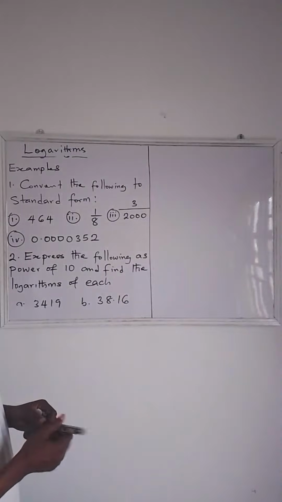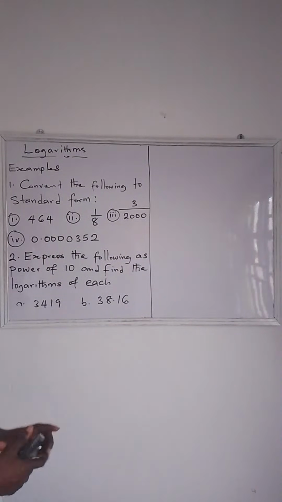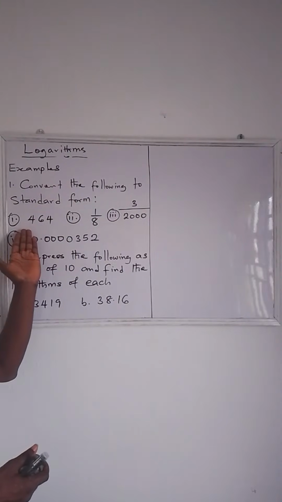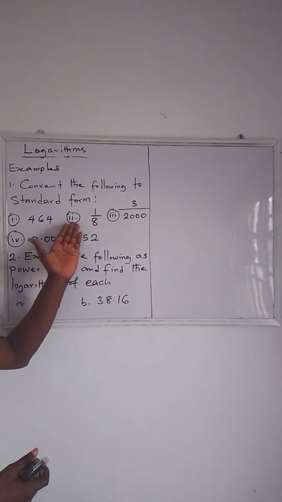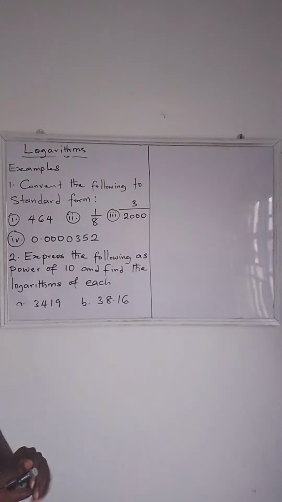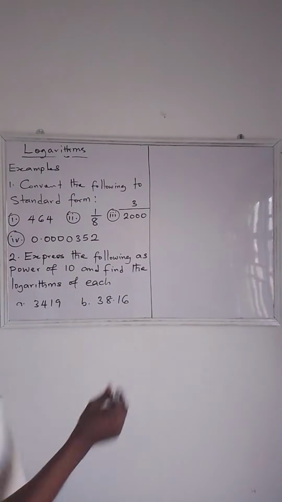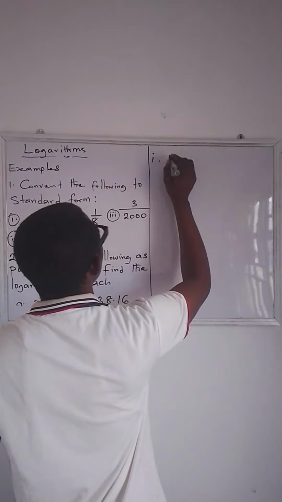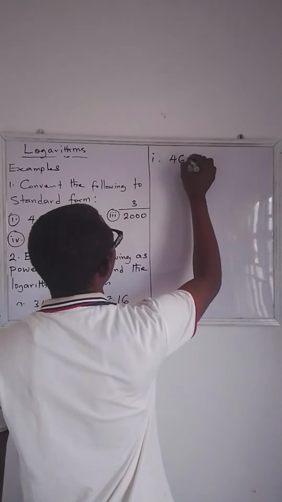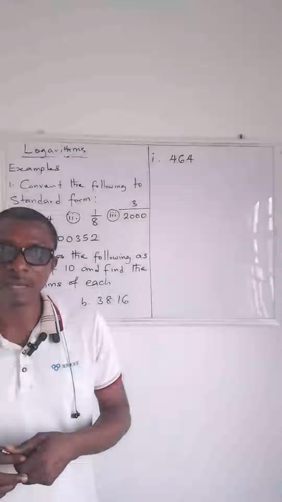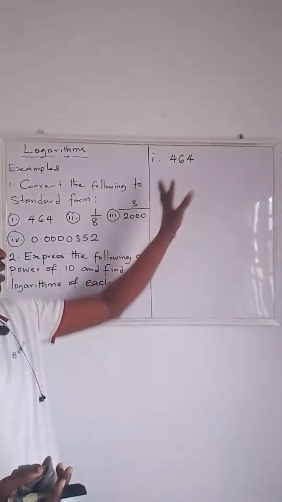Convert the following to standard form. The first question we have here is 464, followed by 1/8, followed by 3/2000. Let's start with the first one. We are given 464. Now, we have to convert to standard form. What does it mean to convert to standard form?